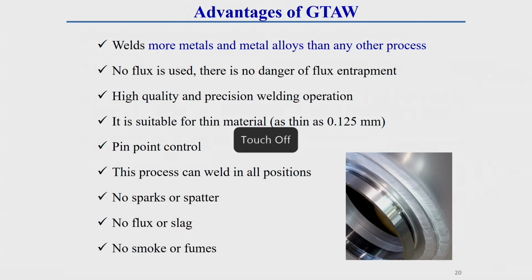Now, we will discuss the advantages, drawbacks and applications of this welding process. This welding technique has huge advantages because more metals and metal alloys can be welded by this process than by any other process. As I have already discussed, a shielding gas medium is used to protect the weld pool as well as the electrode. As no flux is used, there is no chance of flux entrapment inside the weld puddle.